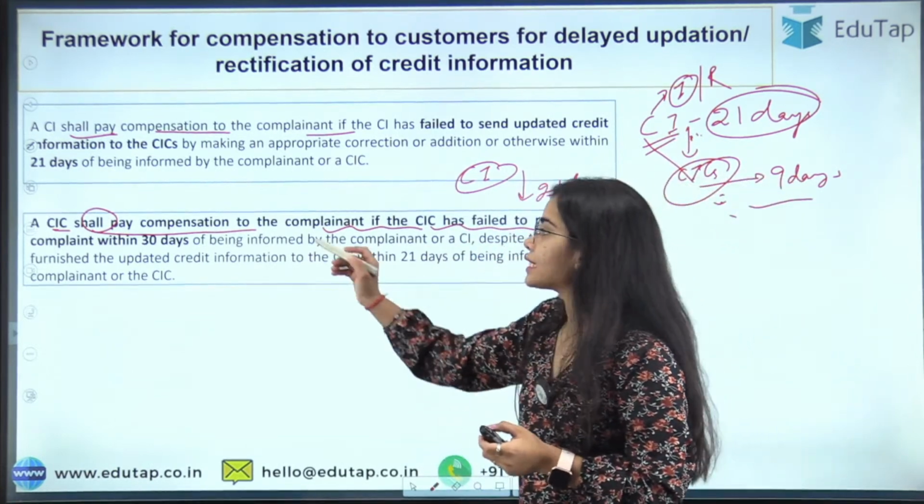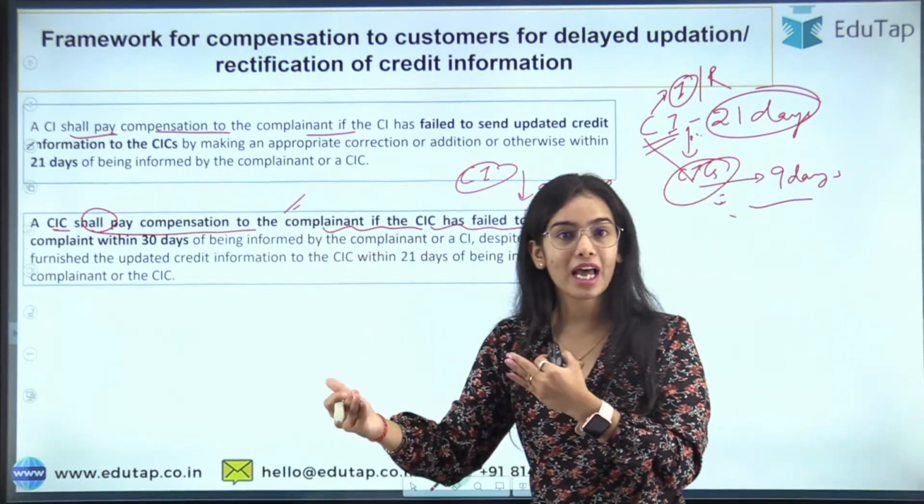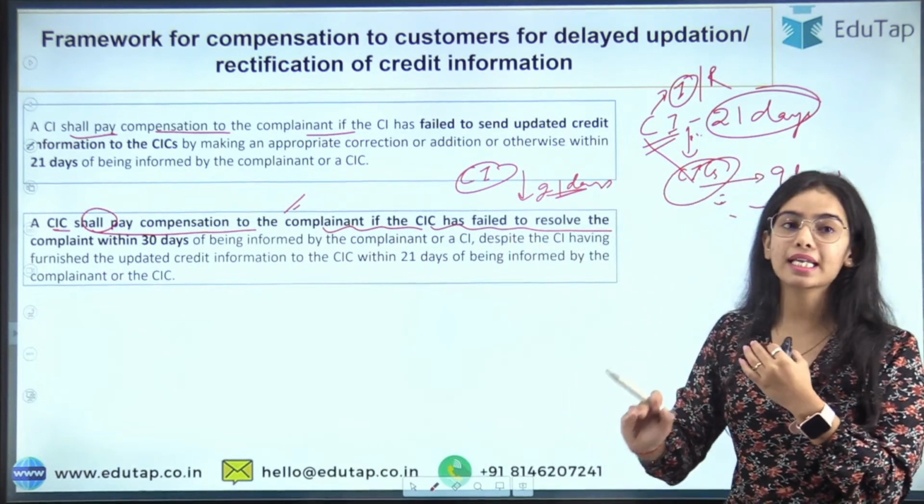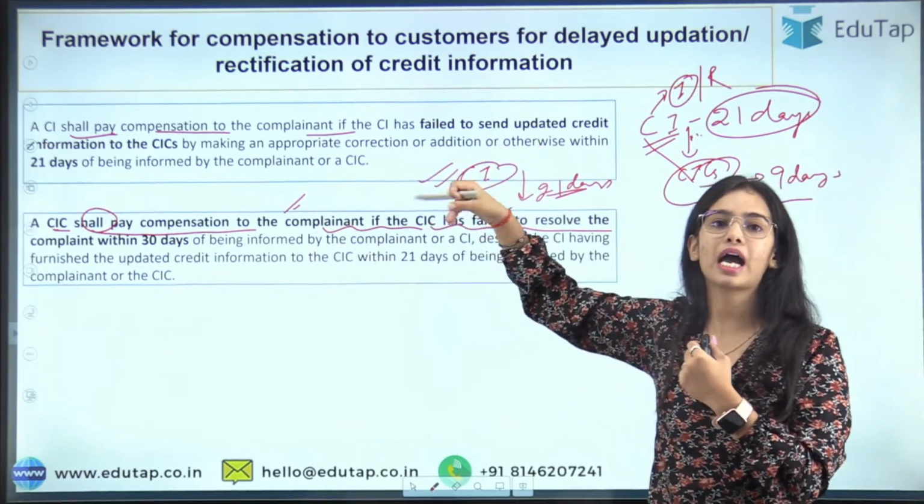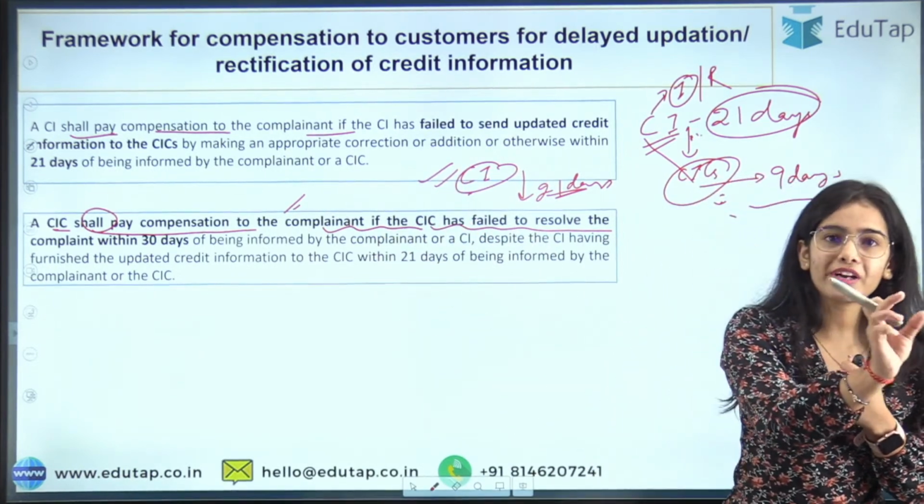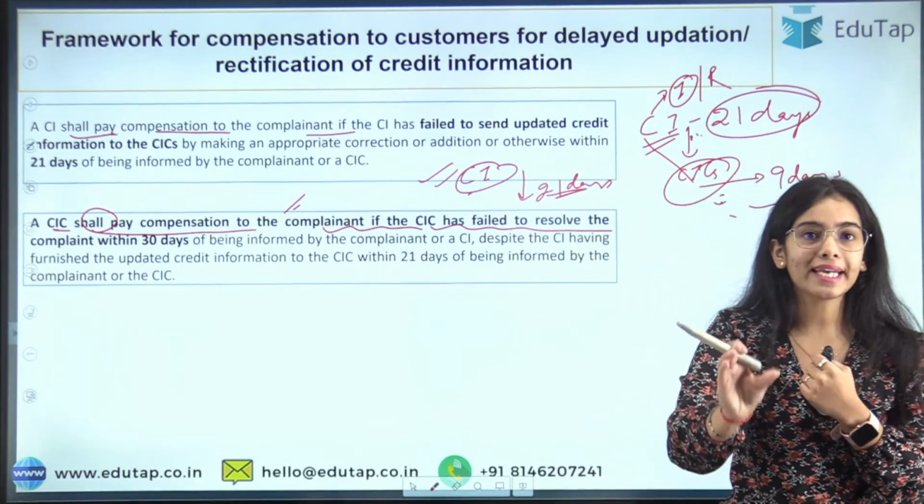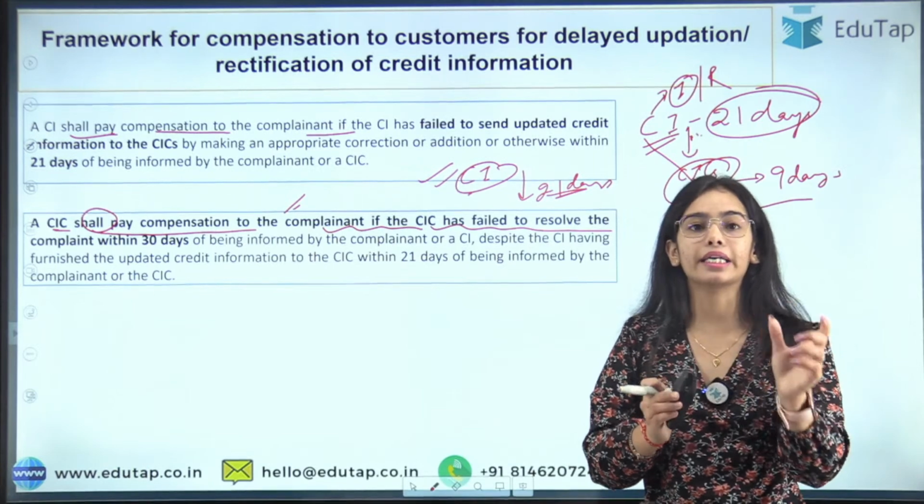So if the delay is happening from the credit information company side, then the credit information company will have to give the compensation. If the delay is happening from the credit institution side, then the credit institution has to give the compensation. As easy as that. You just have to know that it is 21 days for the credit institution and 9 days for the credit information companies. The total is 30 days.